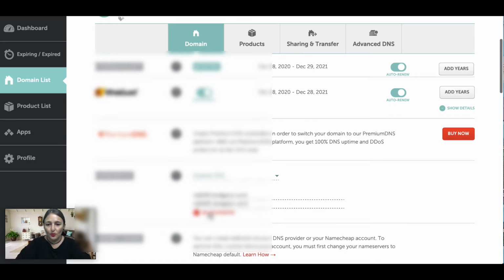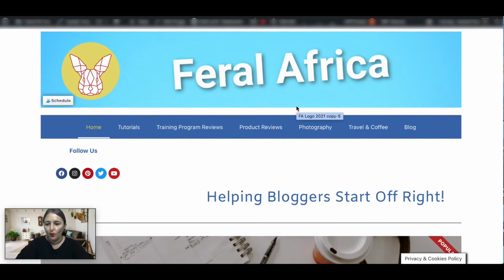If you scroll to the bottom, you're going to delete what's there, and just copy and paste number 1 and number 2, and then remember to click save on the right hand side, and that's it. You've just pointed your domain to your hosting package. This sometimes does take up to 24 hours, so if it doesn't immediately appear on your Hostgator account, just give it some time. You've done it right, it's just going to take some time to appear.